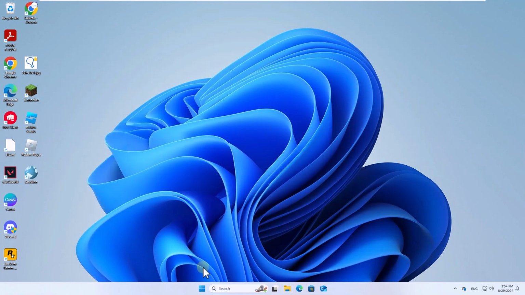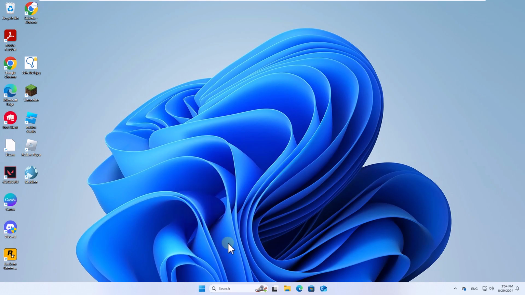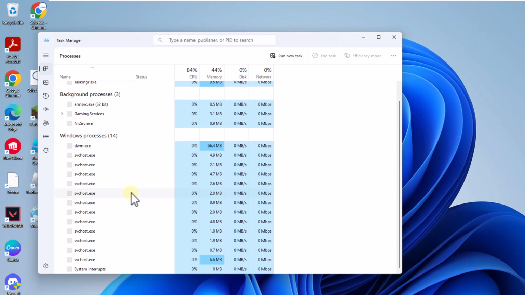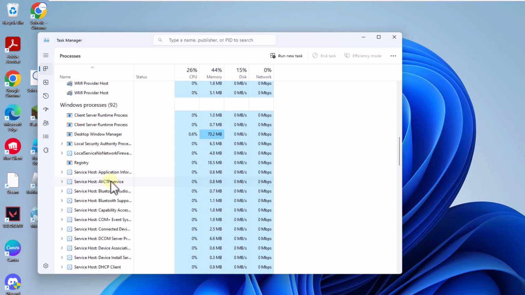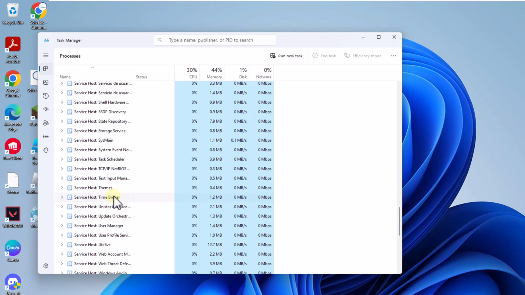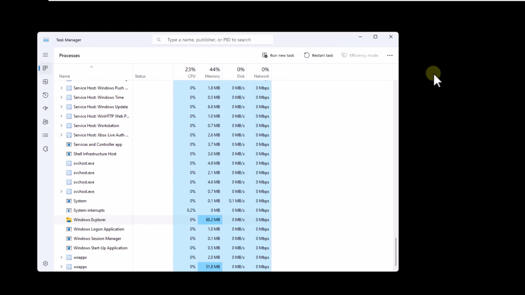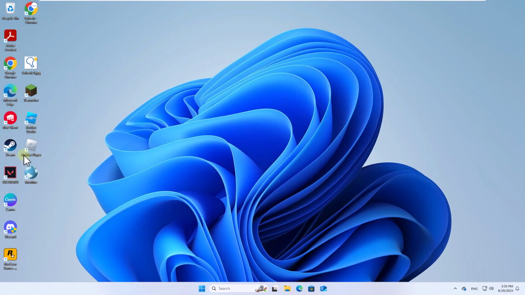When you do, open the Task Manager. There, select the Windows Explorer. When you select it, click on Restart Task. When the environment is loaded again, you will be able to see that the icon has been recovered on the desktop.